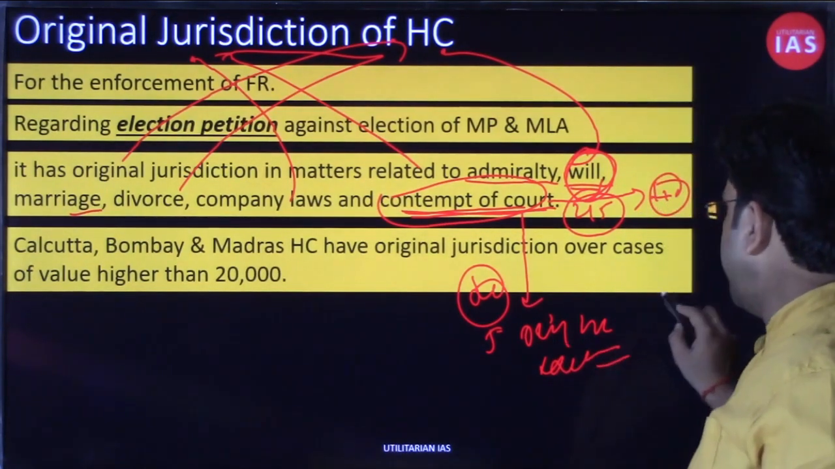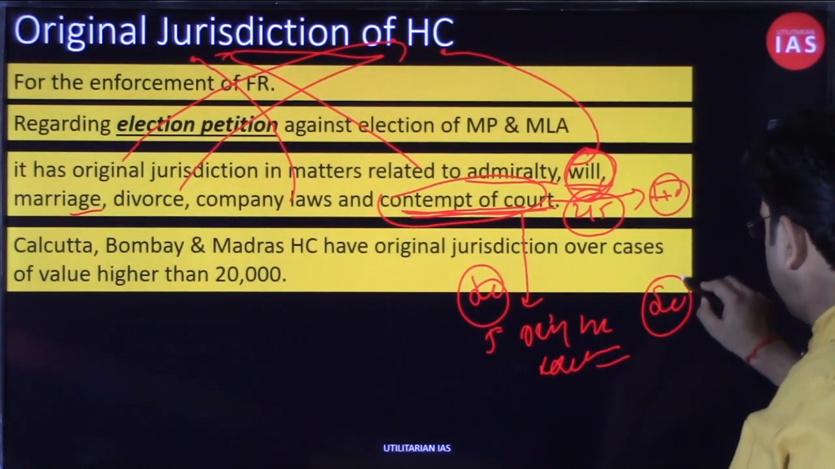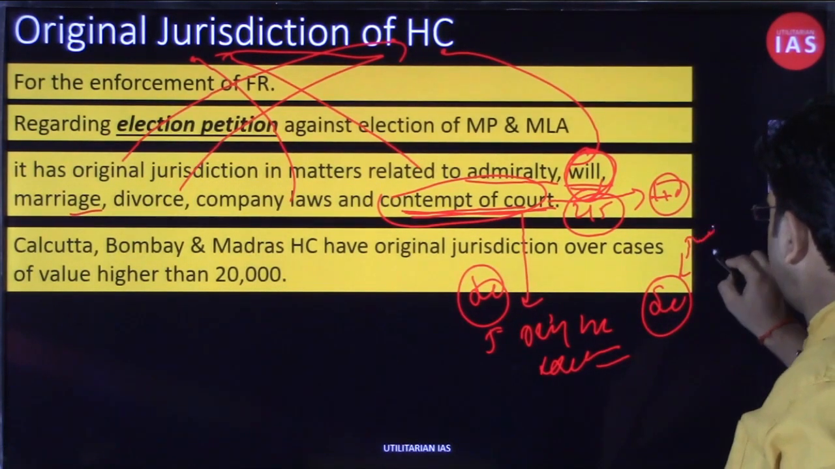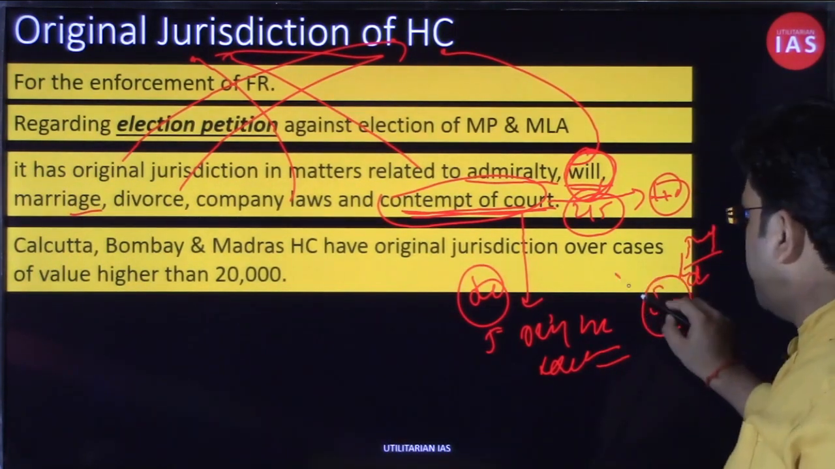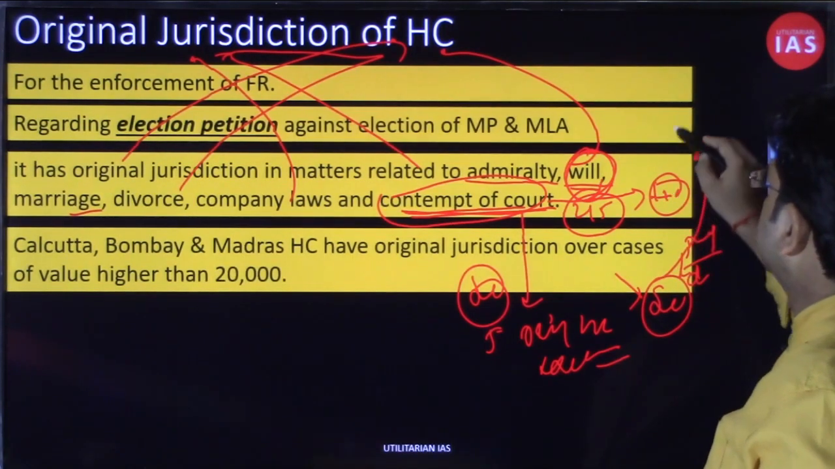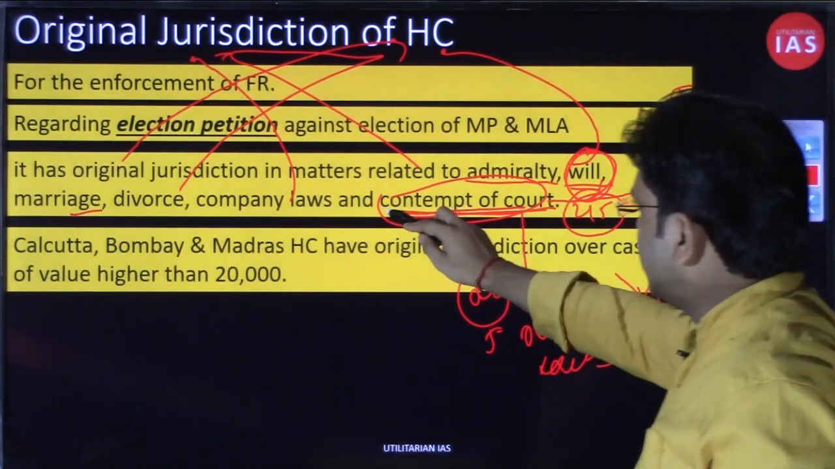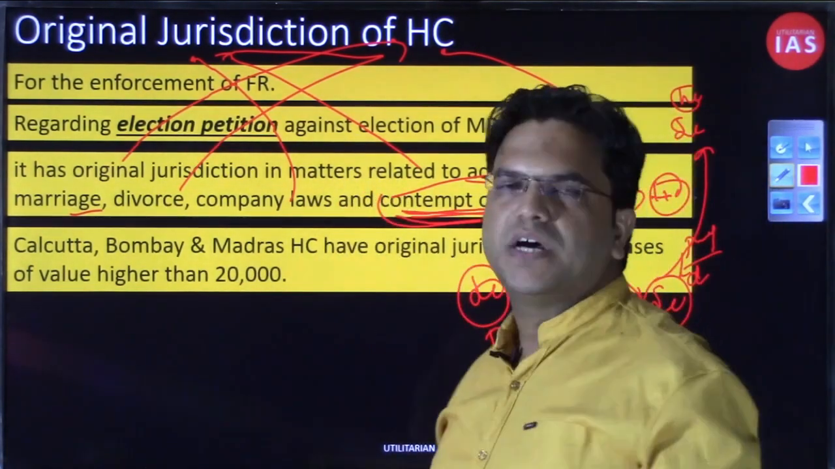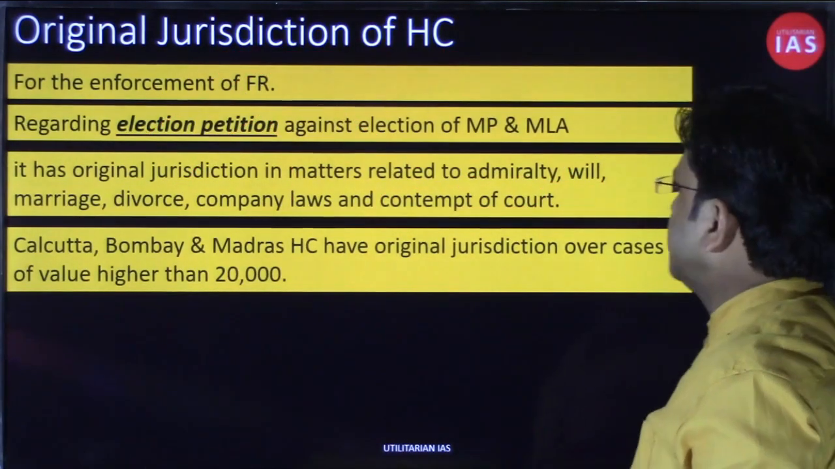So if any subordinate court's judge, or their decision, has been violated in a way that may be considered contempt of court, the contempt notice can be issued by the Supreme Court as well as the High Court. So yes, this is the original jurisdiction of the High Court, but it is not the exclusive jurisdiction of the High Court. I hope you know the difference.